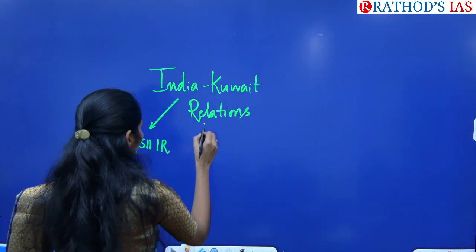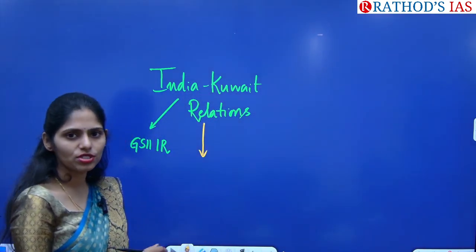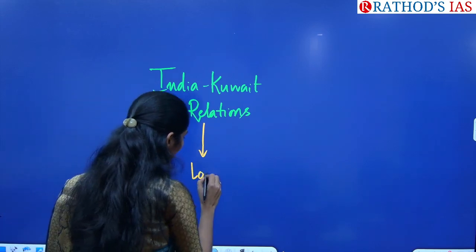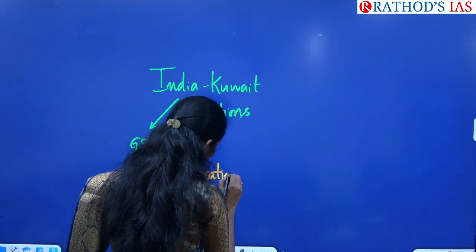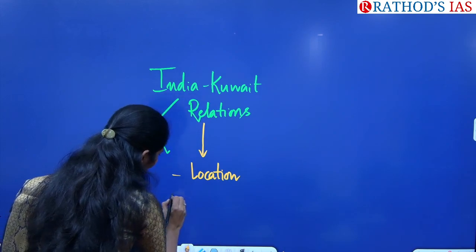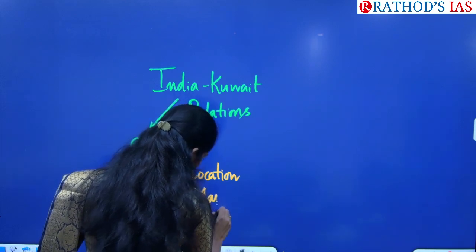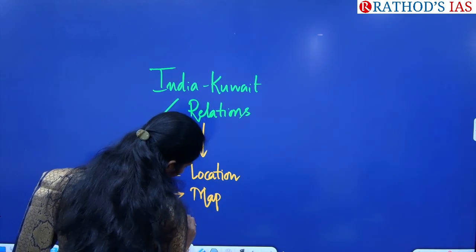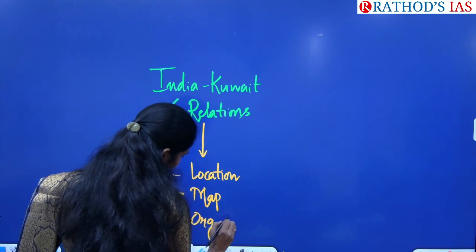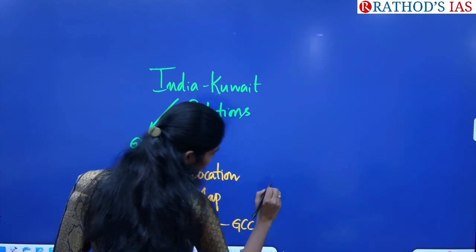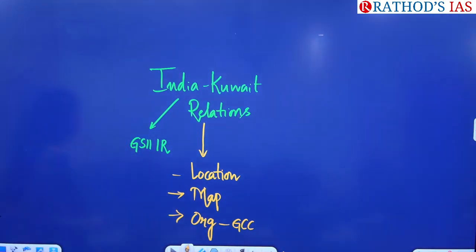The first thing is the geographical location of Kuwait, and you have to see the map, and you have to see which organizations Kuwait is part of. For example, we have GCC, Gulf Cooperation Council.